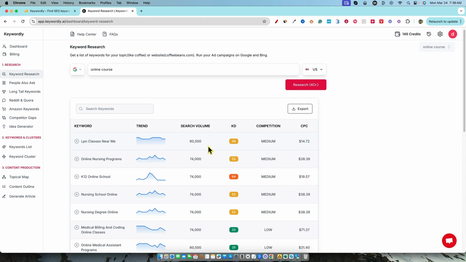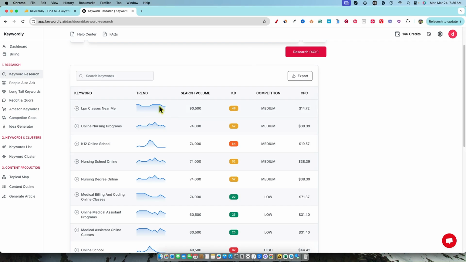So here we have all these keywords that have come in. I love the trend that comes in. That's not new. We have other keyword tools that do that as well, but it's a nice feature. And then we have our search volume. We have our keyword difficulty score. Now, I would love to have little notes up here that kind of define at least how we're getting it or what, right?